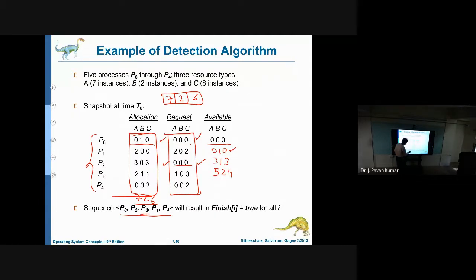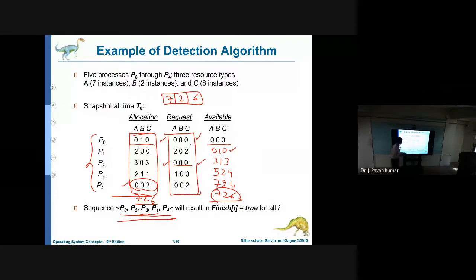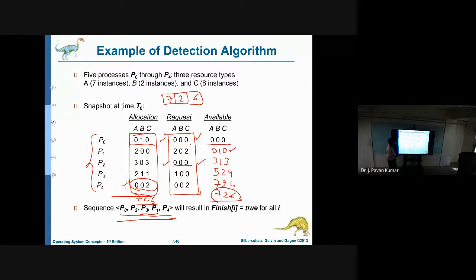Next, after P3, P1: what's the requirement? 202. We are having that. So 200 will be added, and here we will get 724. Next, after P1, P4: what's the requirement for P4? 002. We are having 724. So whatever 002 was allocated already, those will be released. Then we will get all the resources released. So this is the sequence in which we are able to finish all the processes. So the system is not in a deadlock state. Like this we are able to detect deadlock.